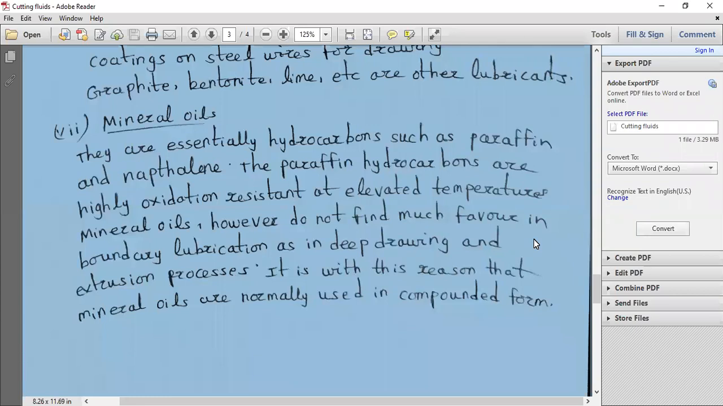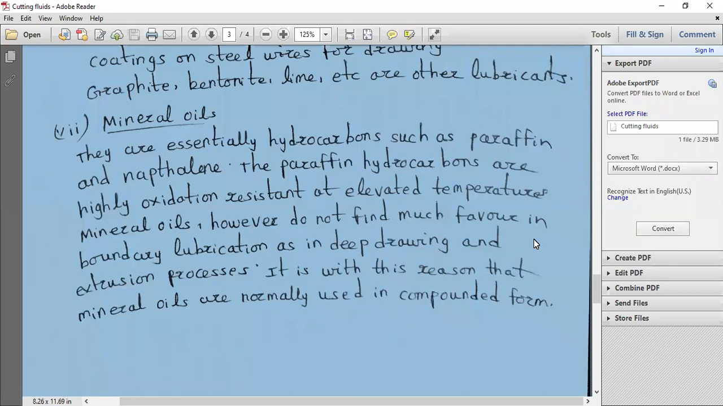Okay, so yesterday we discussed the mineral oils, and already I told you the mineral oils cannot be used at elevated temperatures. That is paraffin hydrocarbons, and they'll break the thin film at excessive high temperatures. That's why we have to use the compounded form of mineral oils, where the mineral oils are mixed with fatty oils and acids.